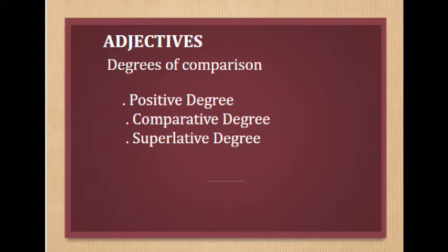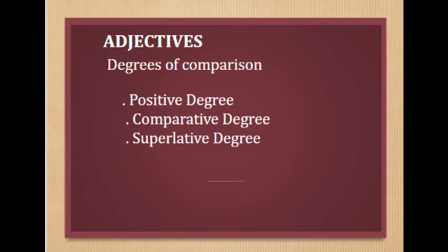For example, Rohan is a good boy. Just remember the three degrees of good, that is good, better, and best. Another example like this, Rohan is as good as Sohan. Here both of them are equally good. Then the next one is comparative degree. We use this degree of adjectives when comparison is between two nouns or pronouns. For example, Rohan is better than Sohan.